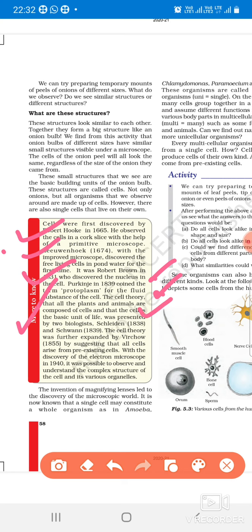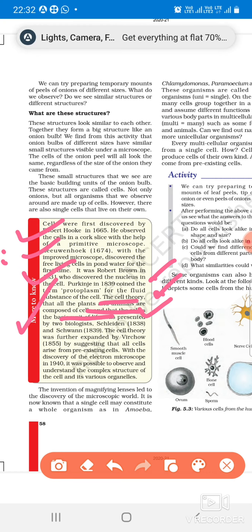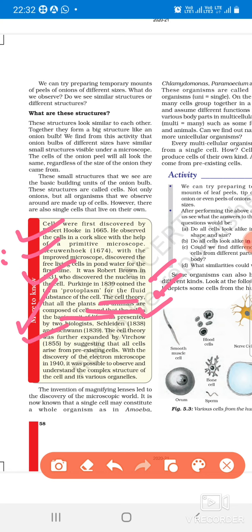But who gave the cell theory? This is also a very important question. Cell theory means that all the plants and animal cells are composed of cells, and that the cell is the basic unit of life. Who gave this theory? You have to underline all these. What is the cell theory? That all the plants and animals are made up of cells, and the cell is the basic unit of life. And who gave this cell theory? Schleiden and Schwann. You have to underline this. Schleiden and Schwann gave the cell theory. Next question is, who expanded the cell theory?